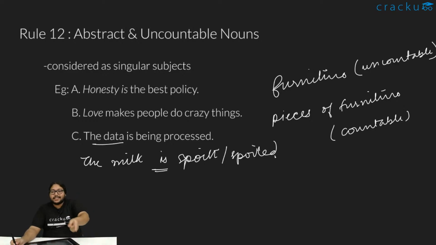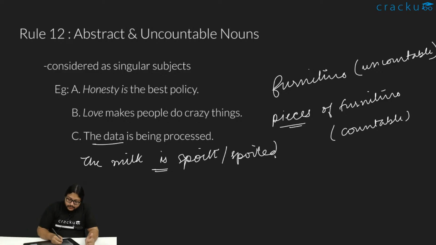If the bed is nice, or the sofa is nice, or the dining table is nice, we are telling that the furniture in the place is nice, as a whole, the entire unit, right? So that is nice. But this piece of furniture is broken. One piece of furniture. These pieces of furniture are broken. Many pieces of furniture that are broken. So when we say pieces of furniture, it becomes countable. But when we say furniture as a whole, it is an uncountable thing.